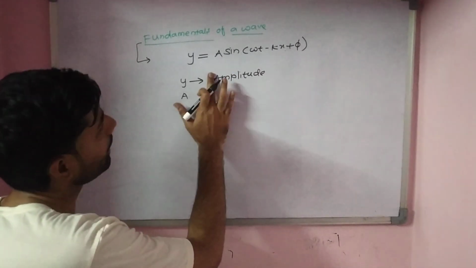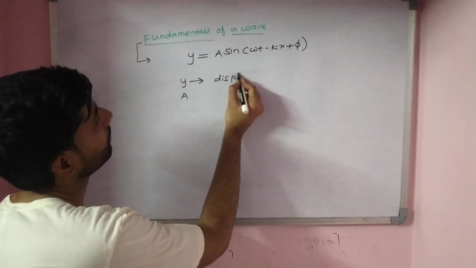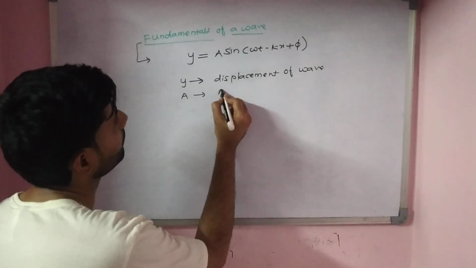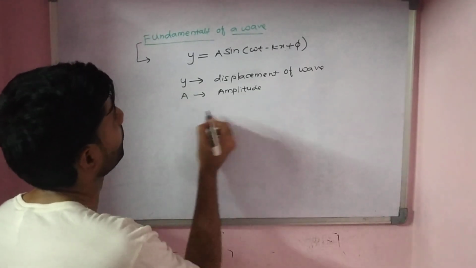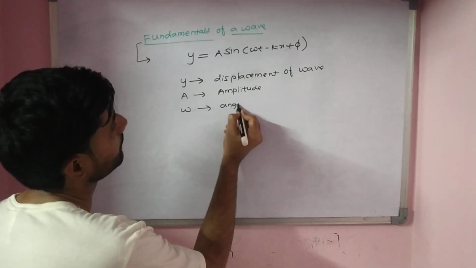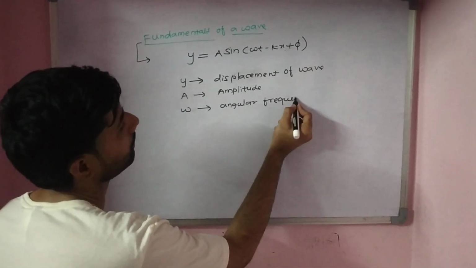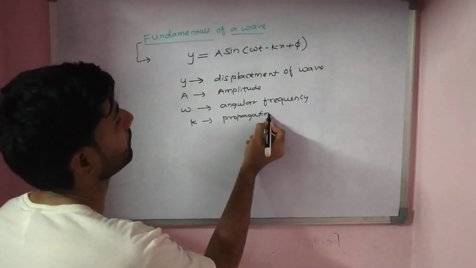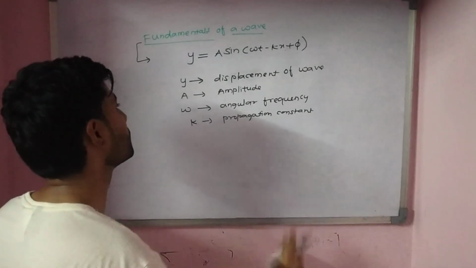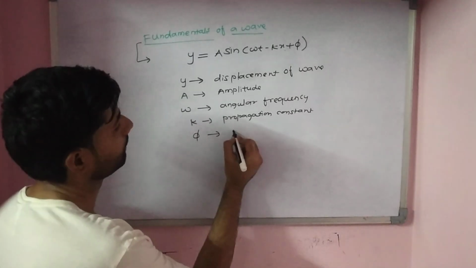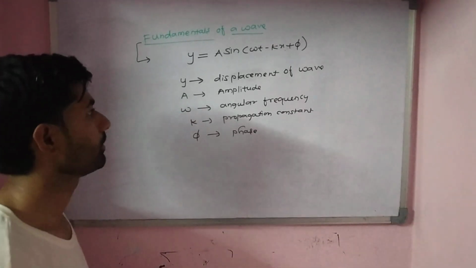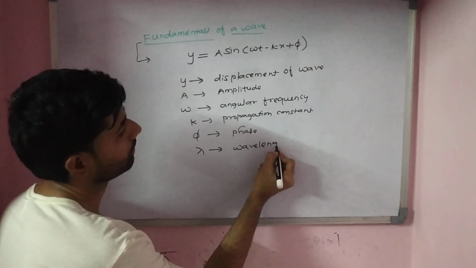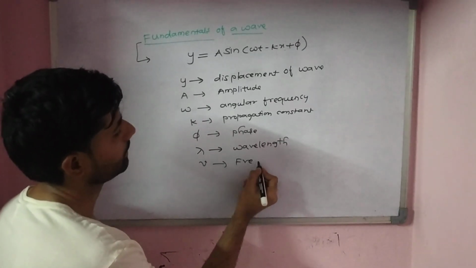Here y is the displacement of the wave, A represents the amplitude, omega represents the angular frequency, k represents the propagation constant, phi is the phase, that may be the initial phase of the wave, lambda represents the wavelength, and nu represents the frequency.